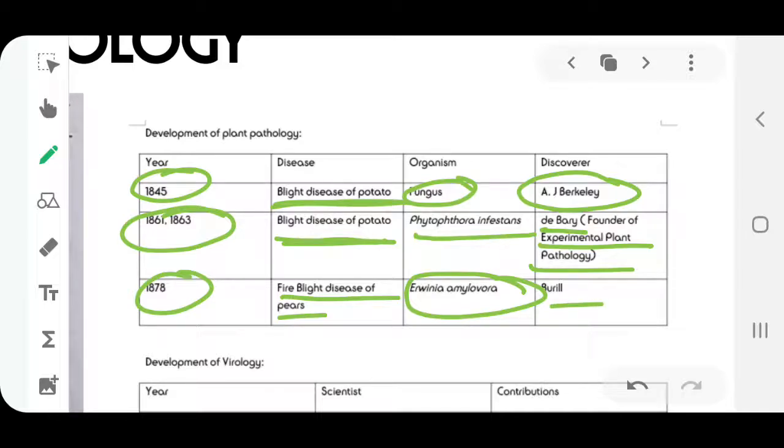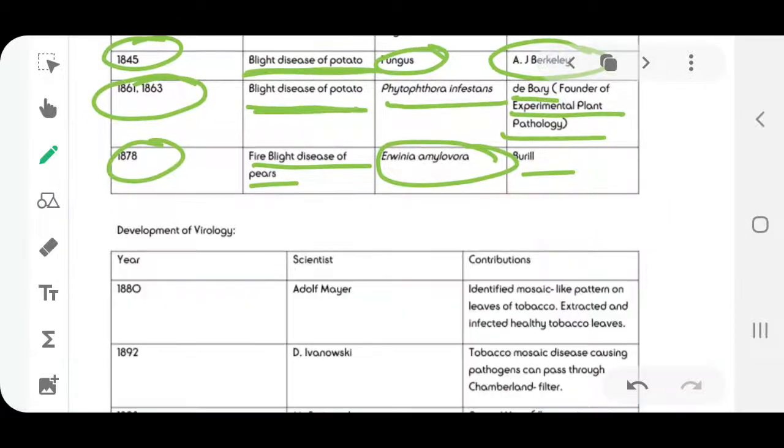So, here we see that there is a slow development of plant pathology also. Basically, whatever is happening is nothing but an extension of Koch's postulates only. We were trying to find out what the diseases are, what the symptoms are, and what their causative agents are. This was happening during 1850s to 1950s, which was called the golden age of microbiology.